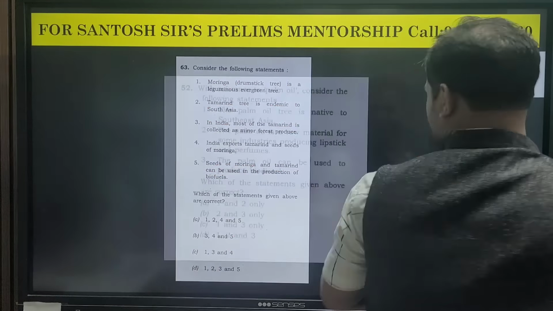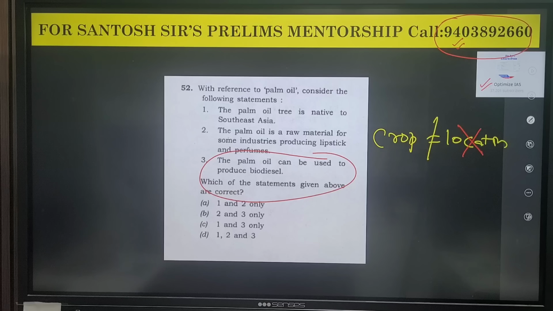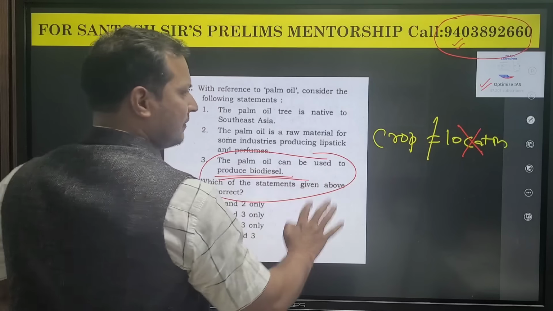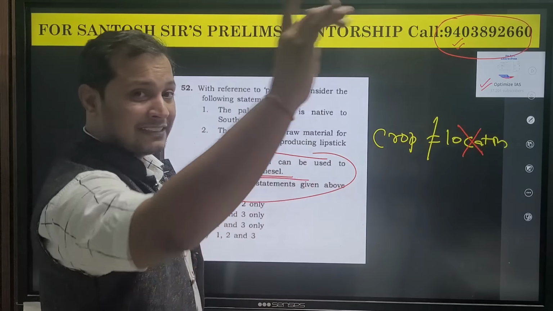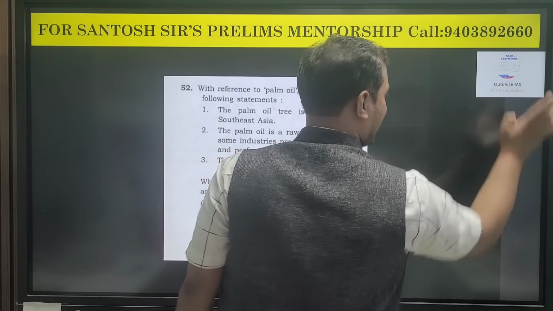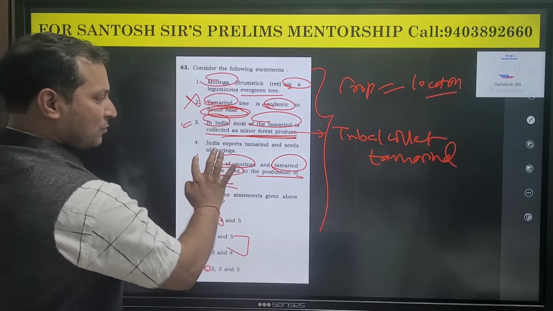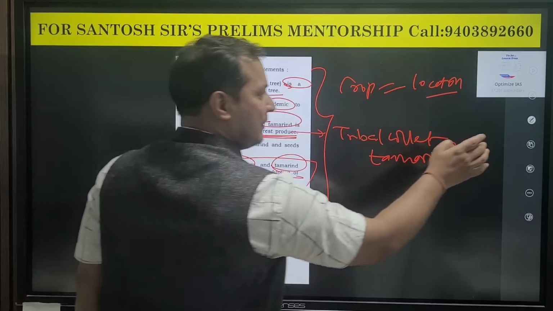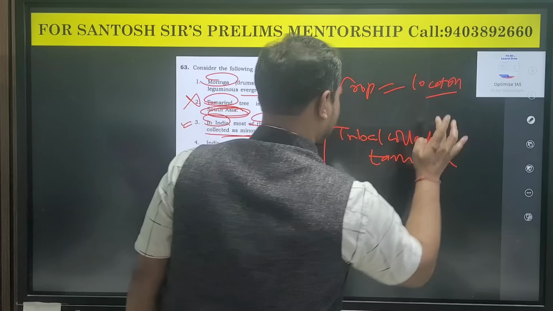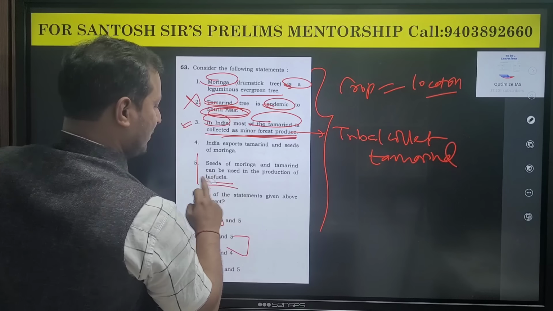Can you see the pattern here? How many of you can see the pattern, guys? I am telling you, UPSC question setters, they just repeat the same theme multiple times. You can see palm oil can be used as biodiesel. What I told, whenever application based questions, they are correct. Now again see, seeds of moringa and tamarind can be used for biofuels.